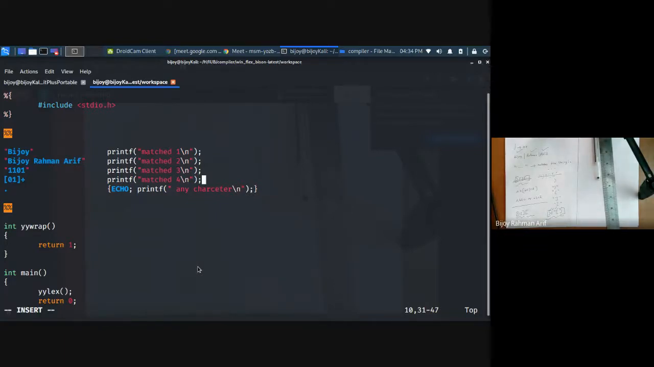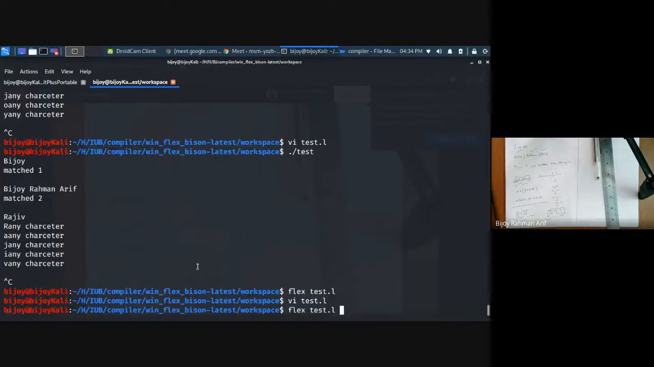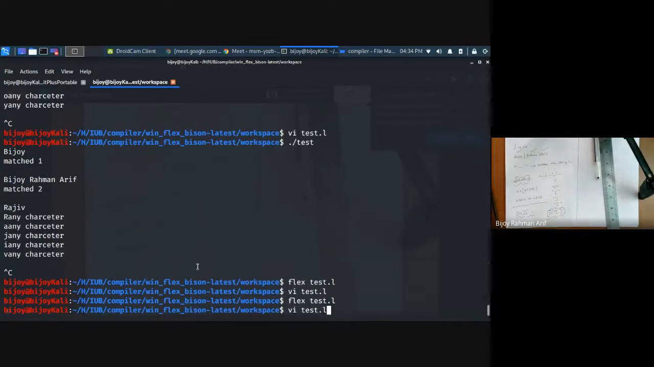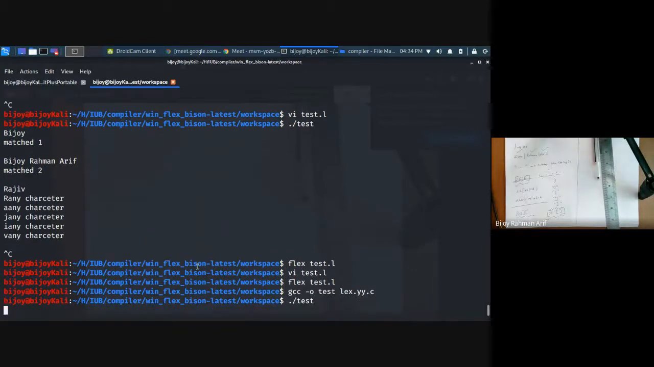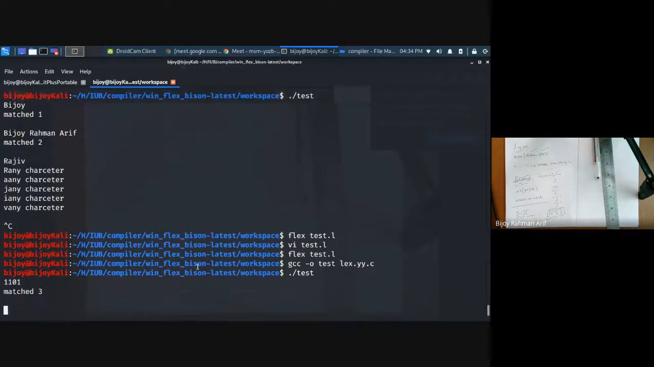So let's go over there. Let's compile it. GCC. Okay. So what is my output? 1101, right? So what is it going to match? Match 3. Now, if I give 110101, what is going to be the output?